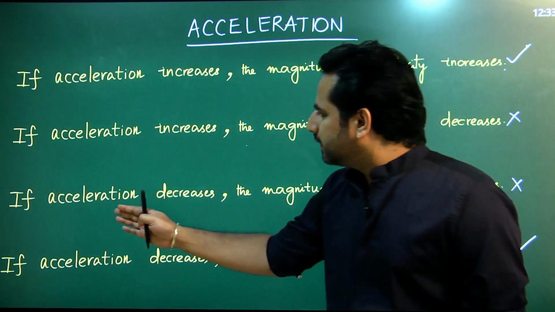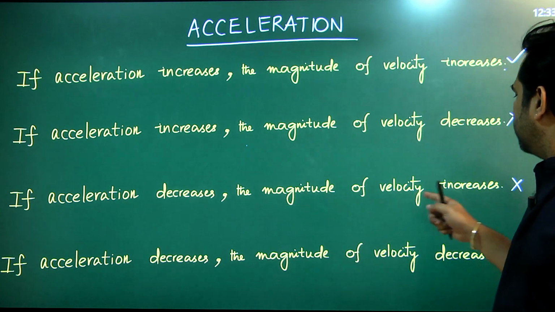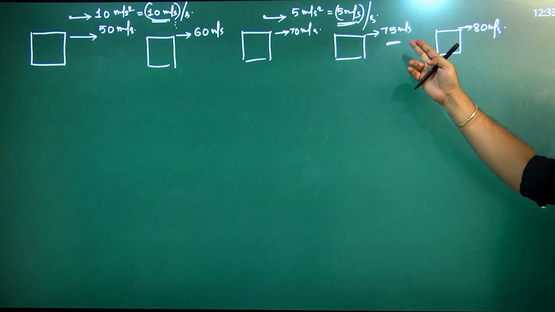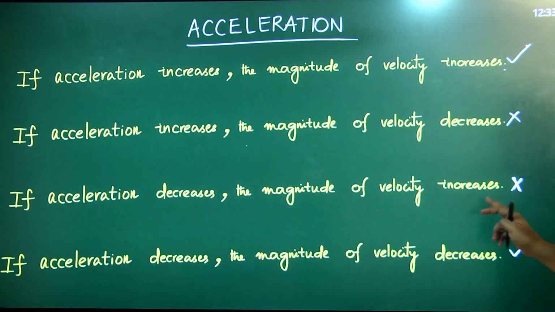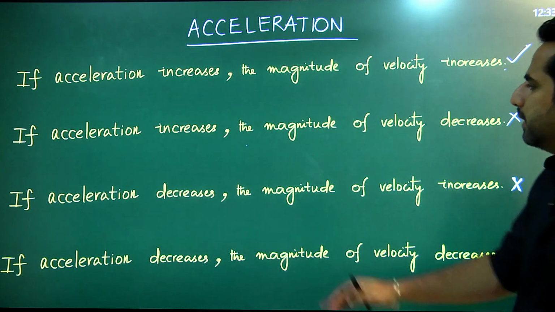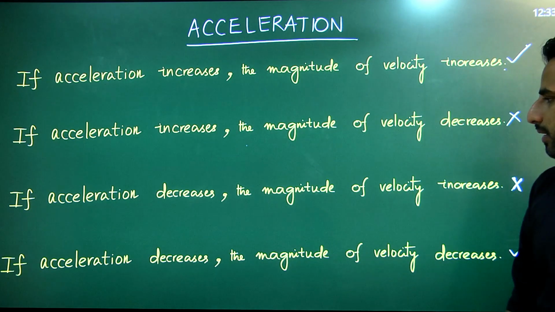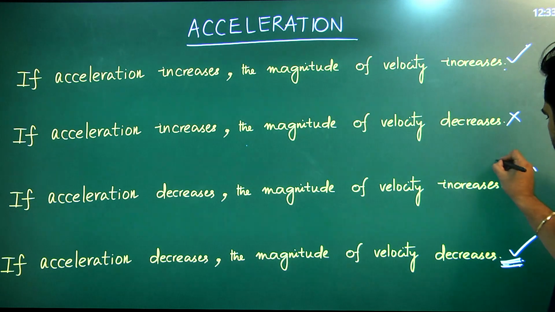Now if you observe the third statement, if acceleration decreases, the magnitude of velocity decreases. We felt it's right in the first read, but actually I gave you an example where the acceleration is decreasing, but still the velocity is increasing. So this is pretty much possible. There is a possibility of acceleration decreasing and the magnitude of velocity still increasing. So this cannot always be true. So these two statements are false.